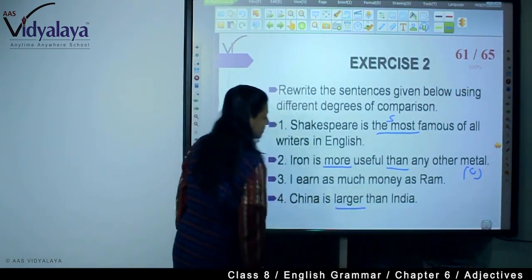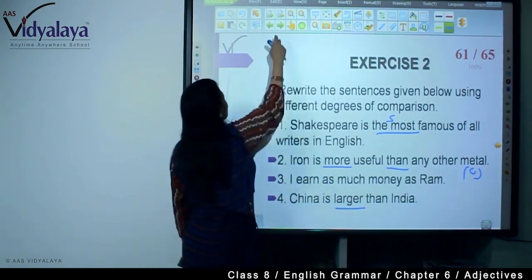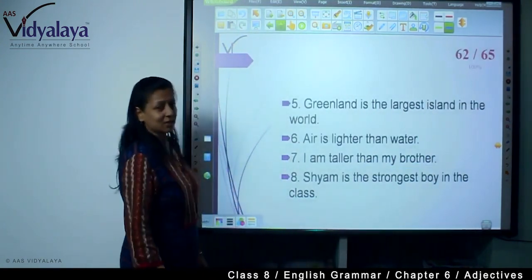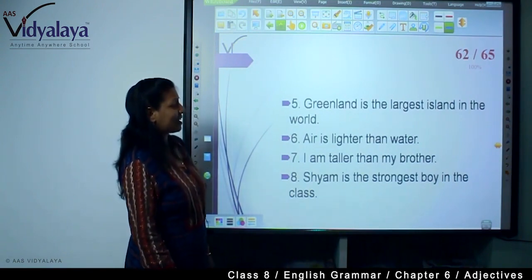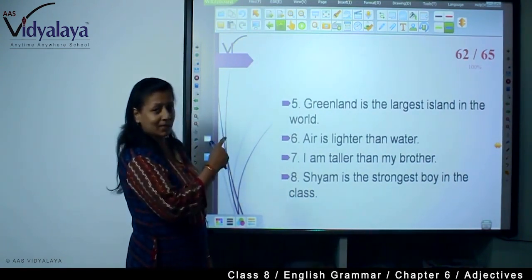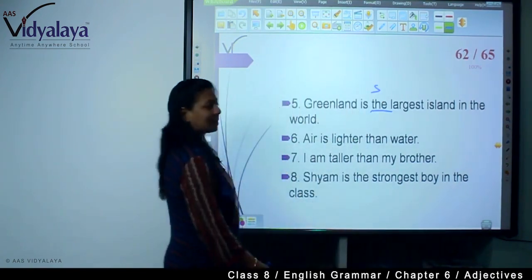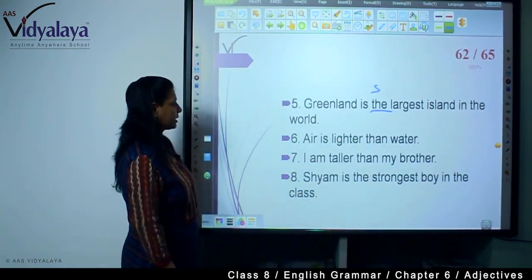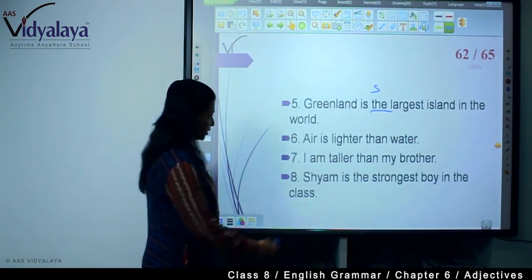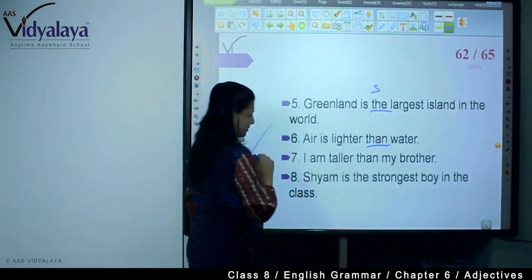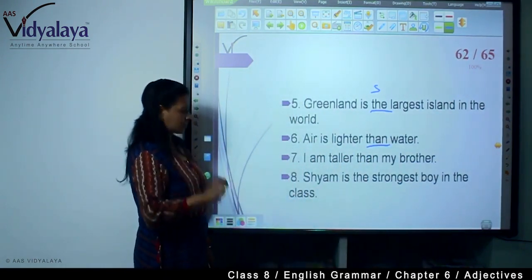This is larger. That means comparative is here. You will have to change into positive and superlative. Greenland is the largest island in the world. Superlative is here because "the" is there. You will have to change it into positive and comparative. Air is lighter than water. Then this is comparative. Change it into positive and superlative.